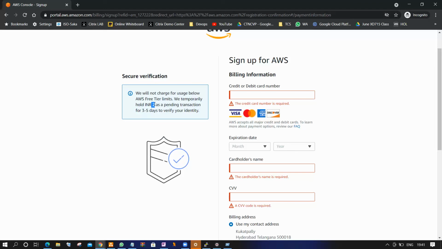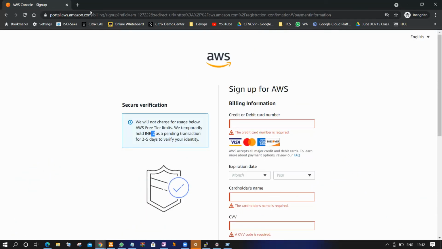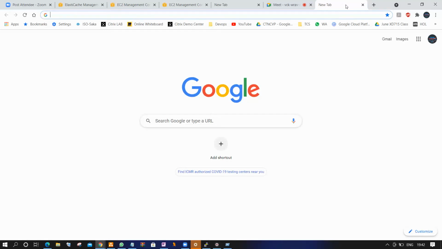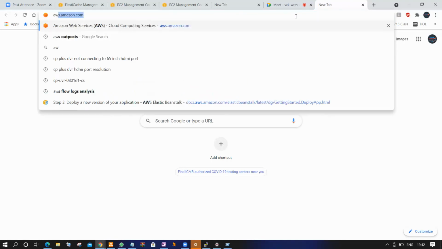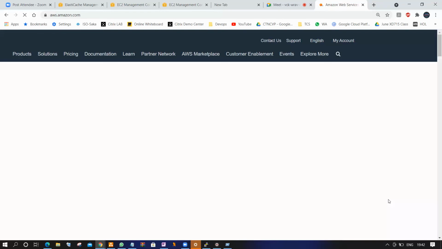Once you give this a third step and fourth step, just verification, I'm not continuing because we already have an account, so I'm closing this. Once the account is created, you can directly log in. At present my account is suspended because it got blocked recently, I think one week ago. So unfortunately my AWS account is blocked.